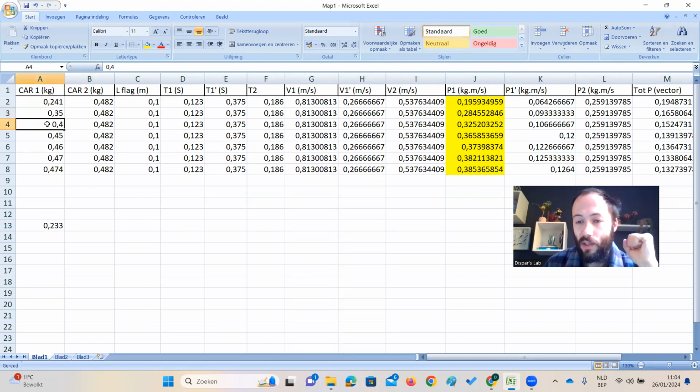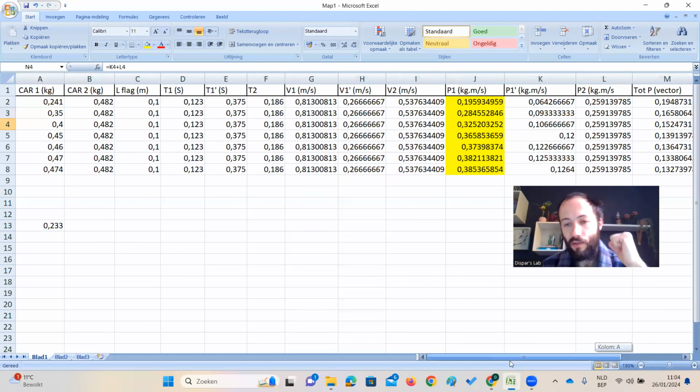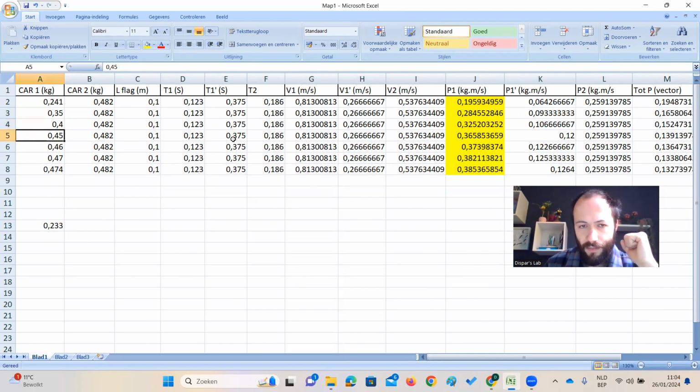So let's say it weighs 400 grams. Then we have a total initial momentum before collision of 0.325. And then after collision, if we treat it as a scalar, we have a total momentum of 0.365. So 0.325 versus 0.365, still too much momentum. So we still have to increase the mass of cart 1. So now let's say it weighs 450 grams.